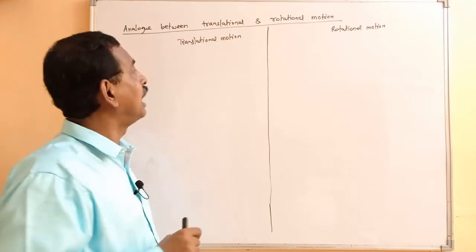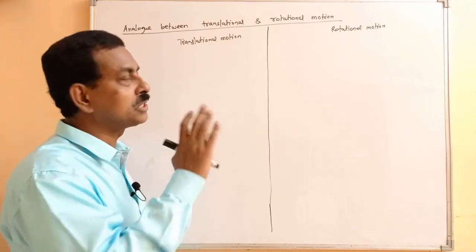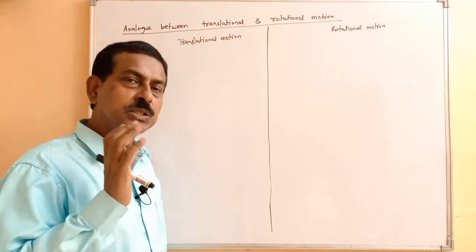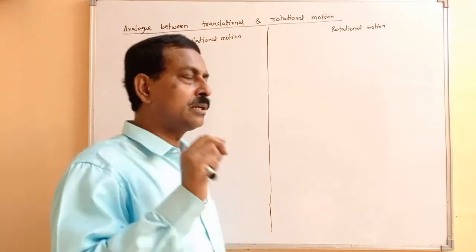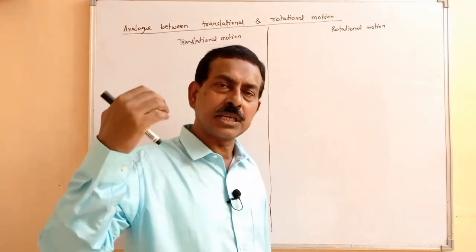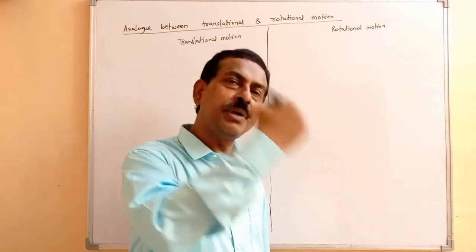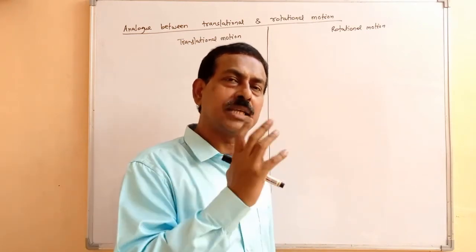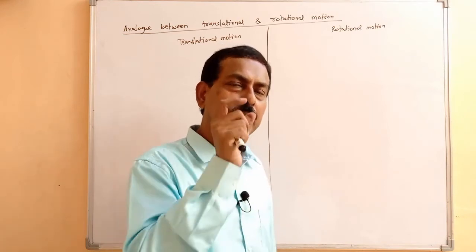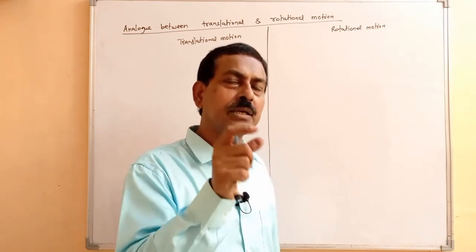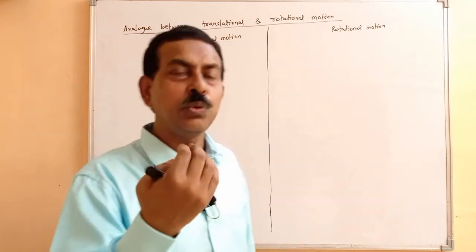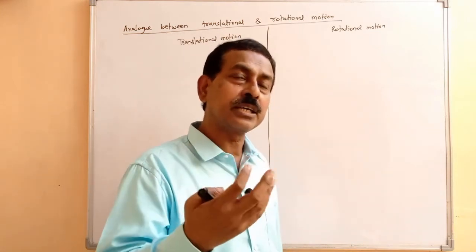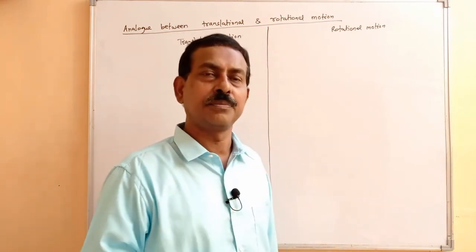Let's draw an analogy between translational and rotational motion. This will basically give you the term which we take in translational motion, and what the similar term is in rotational motion. Then for any particular formula, if you get any confusion, you will easily be able to get the correct formula using this analogy.